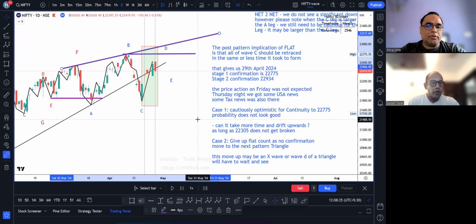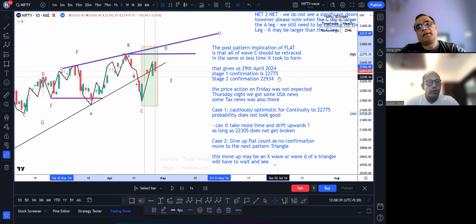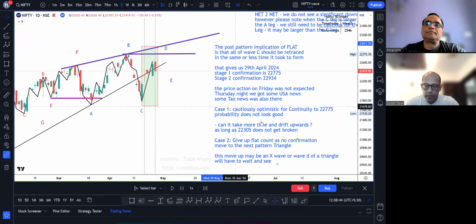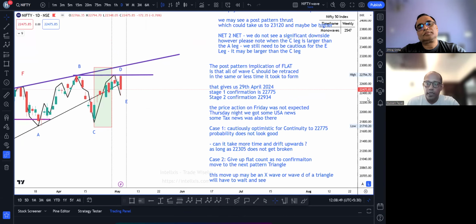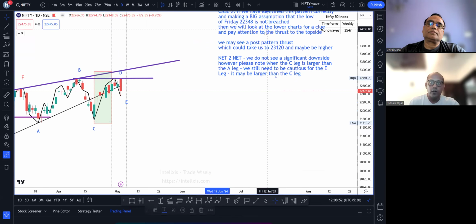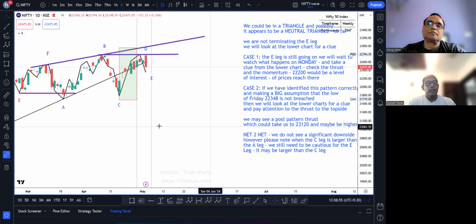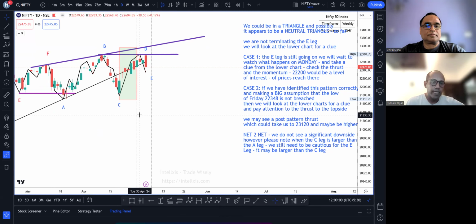Even if it does not happen on Monday, we are not forecasting any major downside move in the early part of the week. It may happen on Tuesday, it may happen on Wednesday. A break of 22,735 would be our first indication that our analysis so far is in the correct direction. Based on what we had forecasted, let's see what actually happened. Just as expected, on Tuesday we made a new all-time high, and we made a new all-time high again on Friday.